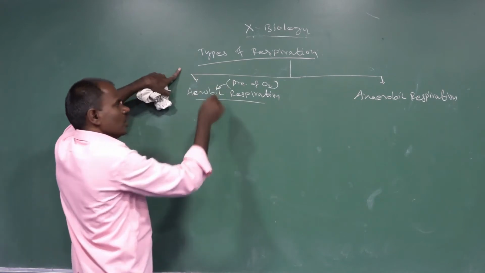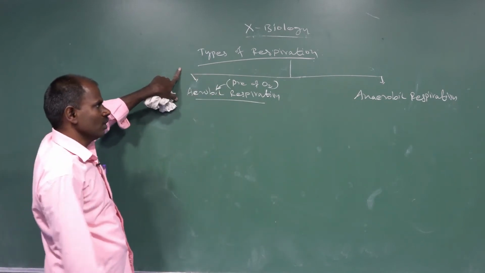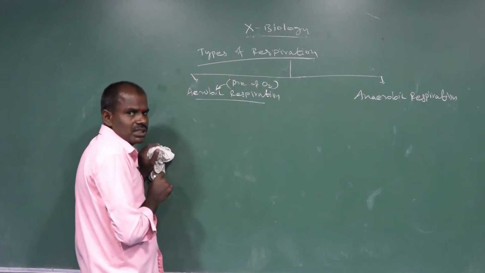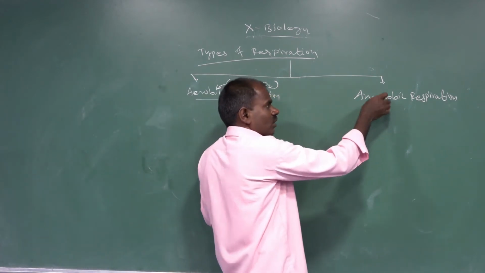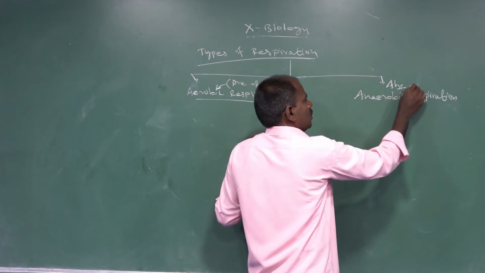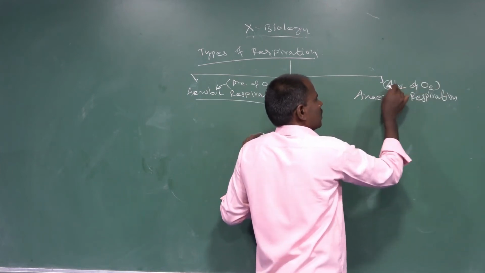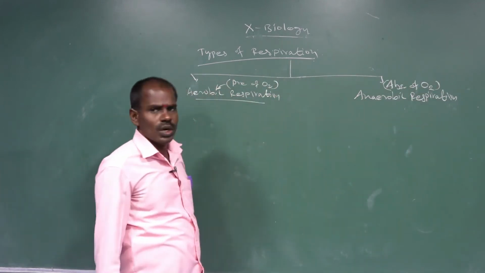Respiration that occurs in the presence of oxygen is called aerobic respiration. The anaerobic condition occurs in the absence of oxygen. Respiration without oxygen is called anaerobic respiration.